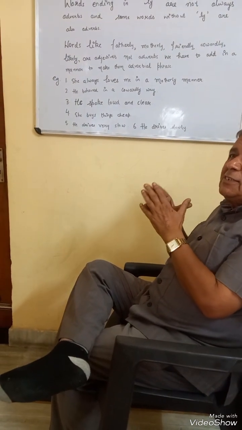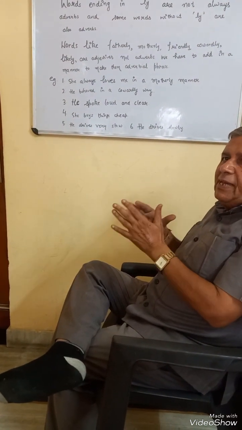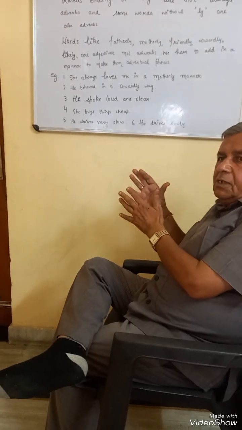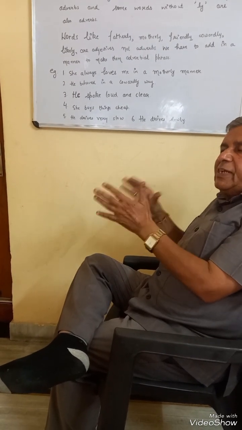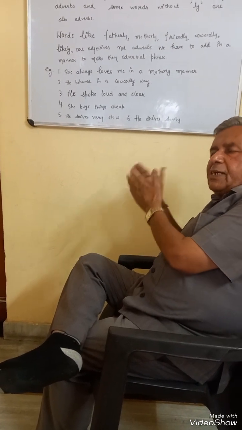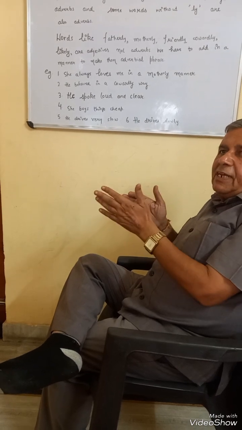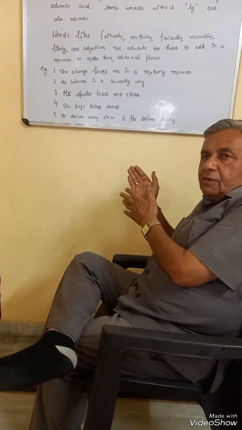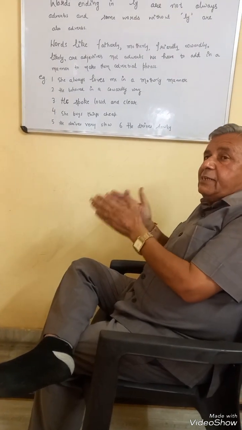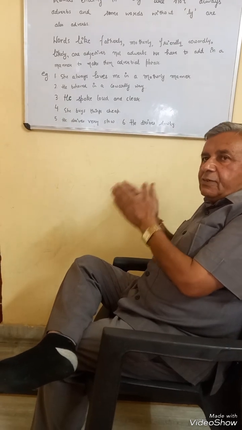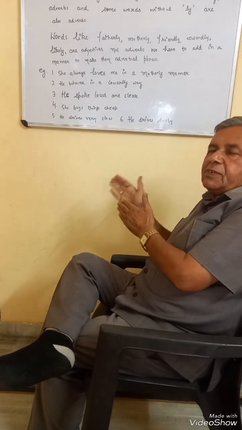Generally, it is believed that we add ly to make an adjective into an adverb. For example, quick is an adjective, and we use the word quickly as an adverb. Slow is an adjective, slowly is an adverb. But these very adjectives sometimes can be used as adverbs without having ly after them.